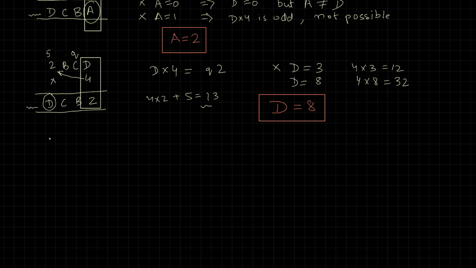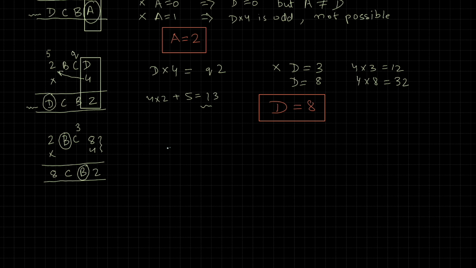I'm going to rewrite using the known digits. 2BC8 times 4 gives us, in reverse order, 8CB2. Let's look at B here now. Eight times 4 is 32, 2 there and a 3 carry over.